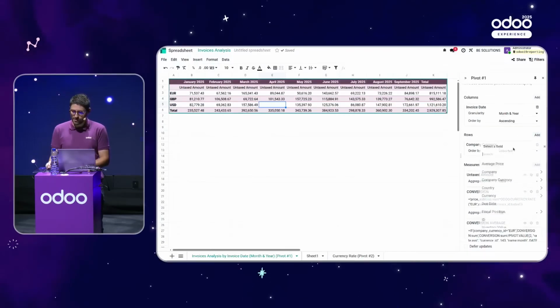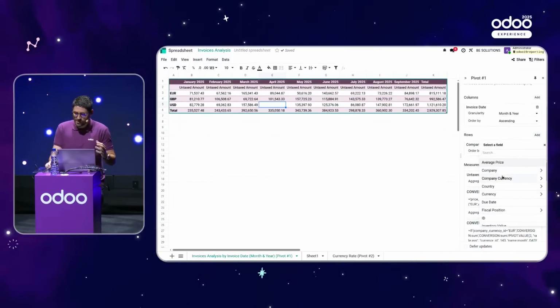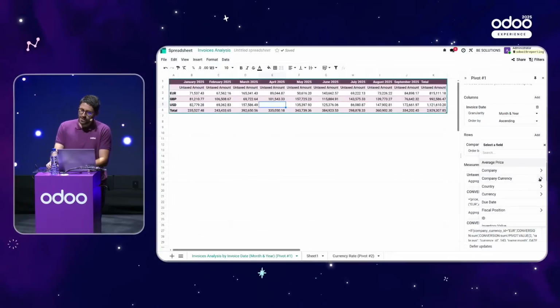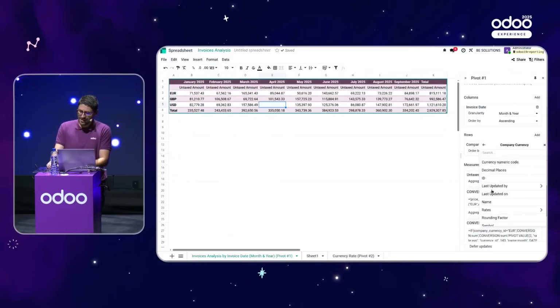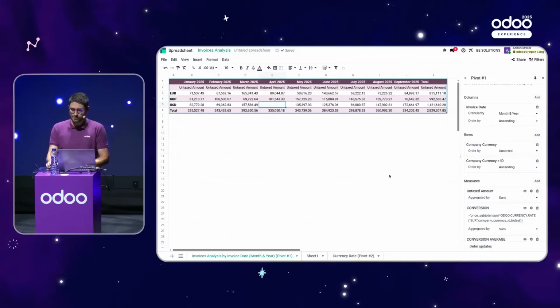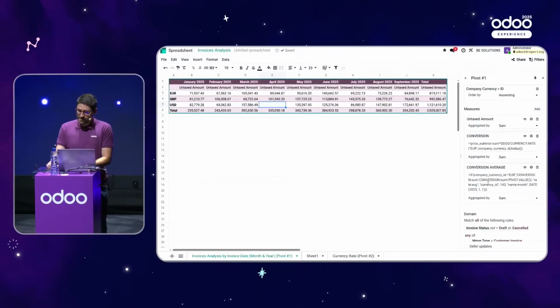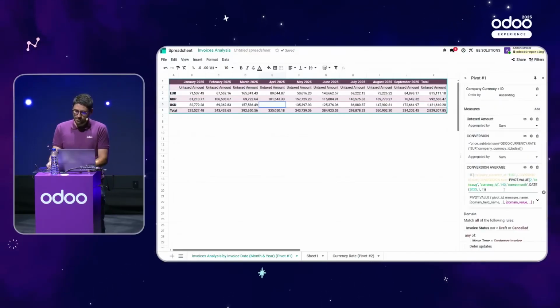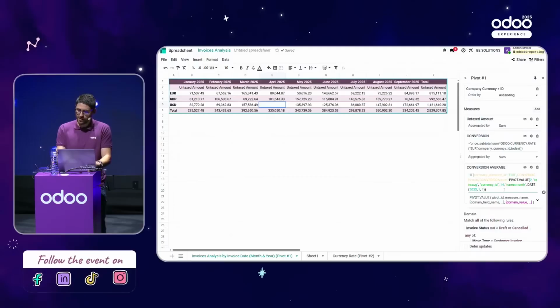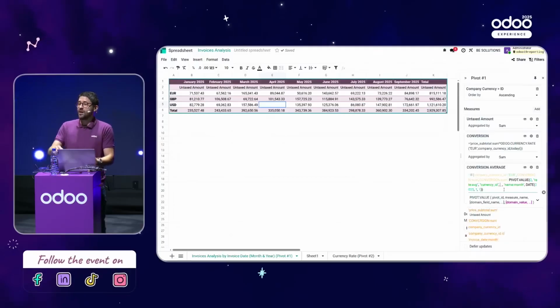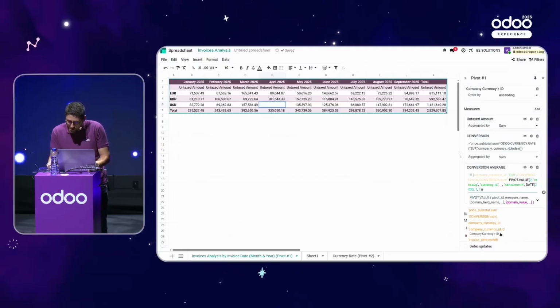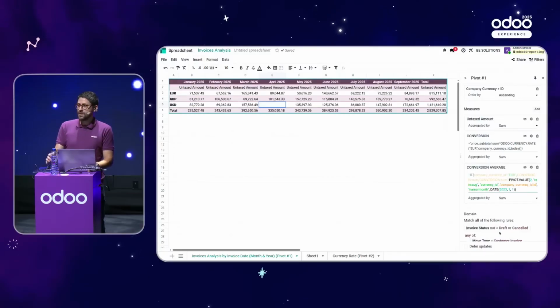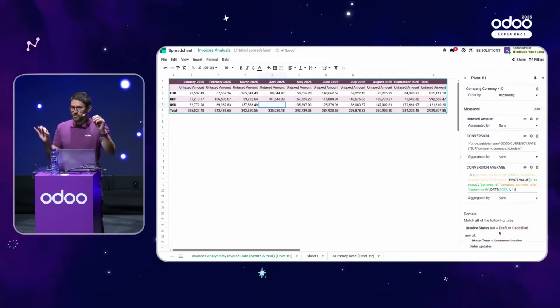You see that there I was accessing the company currency, and I can easily take the ID. So now, instead of looking for the currency ID and giving a number, I can use directly the company currency ID. So you see that I can use the parameters I want.